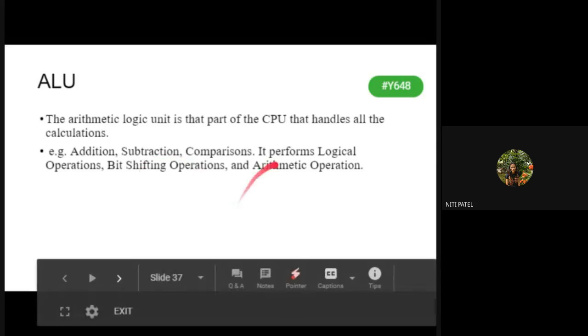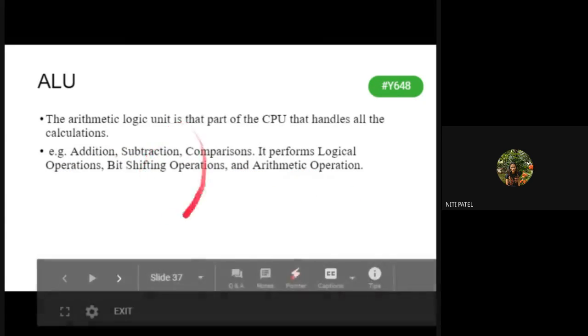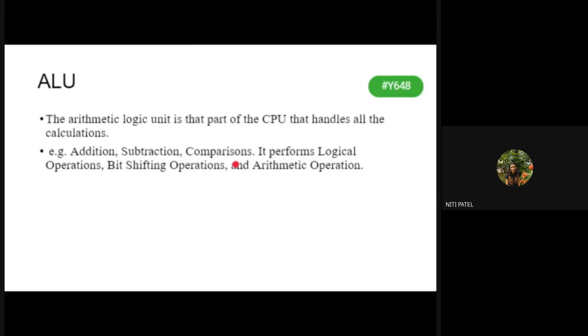Shift operations, addition, subtraction, comparison, logical operations, bit shifting, arithmetic: all this will be done by the ALU. How they will be done, we will see in the second lesson by using algorithms. How your ALU does addition, subtraction, and multiplication, we will see in the second lesson.